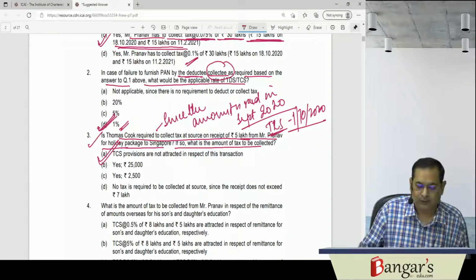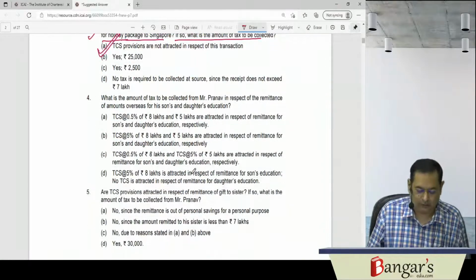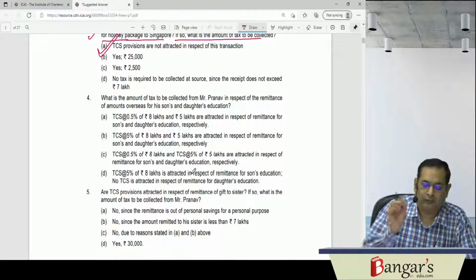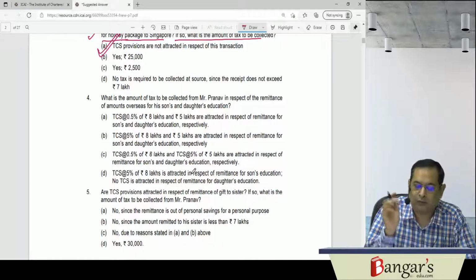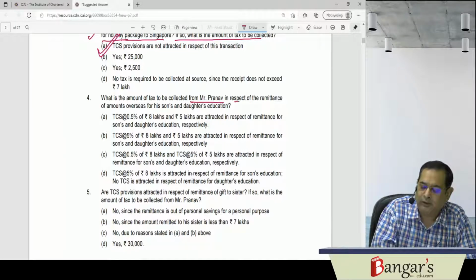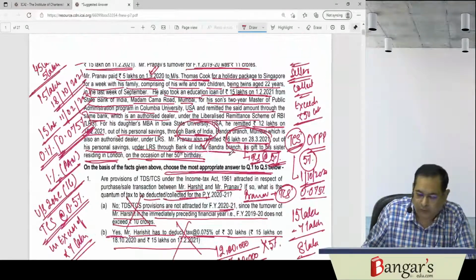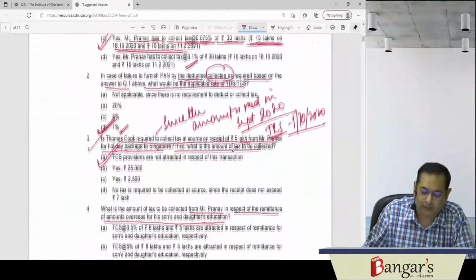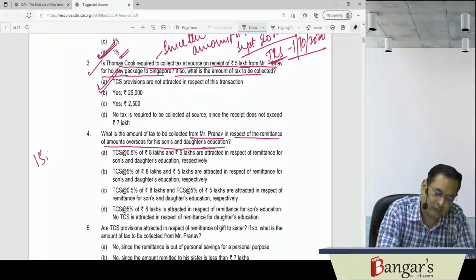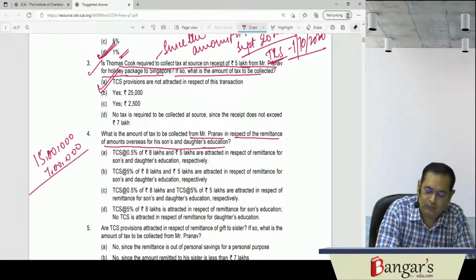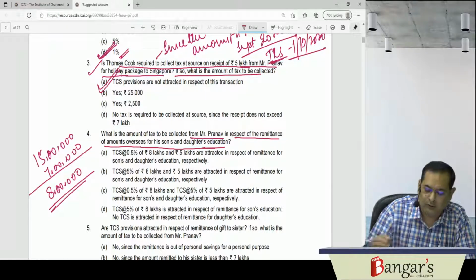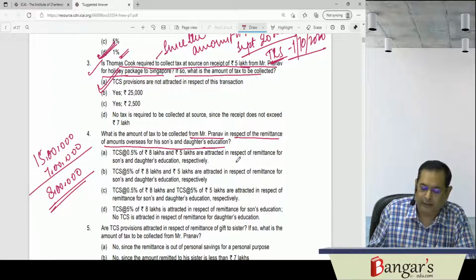Then again, in question number 4, they are asking what is the amount of tax to be collected from Mr. Pranav in respect of remittances of the amount overseas for his sons' and daughters' education. For the sons' education, since he has taken a loan of 15 lakhs, it is 15 lakhs minus 7 lakhs, that is on 8 lakh rupees, tax will be required to be collected at source.